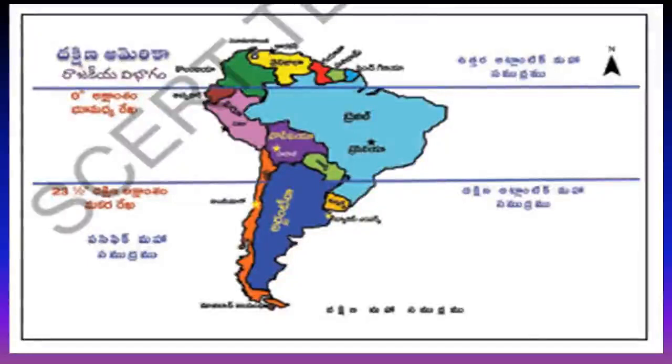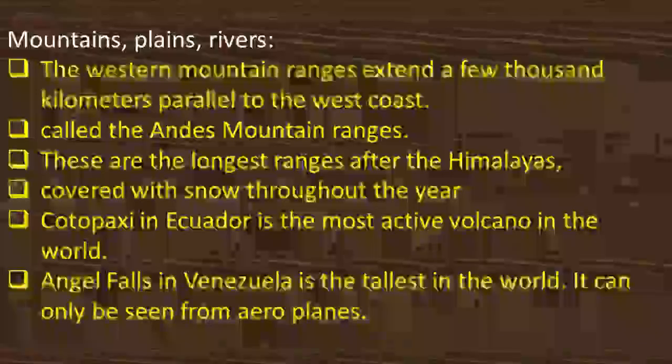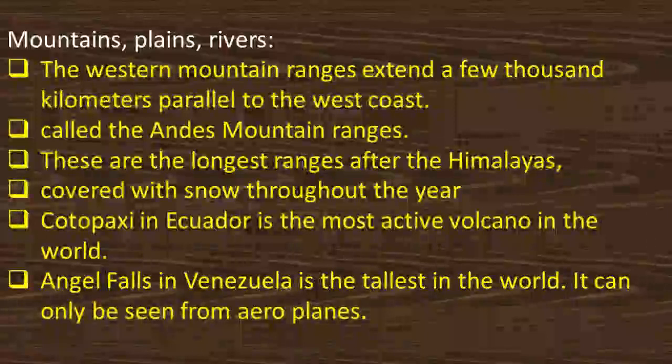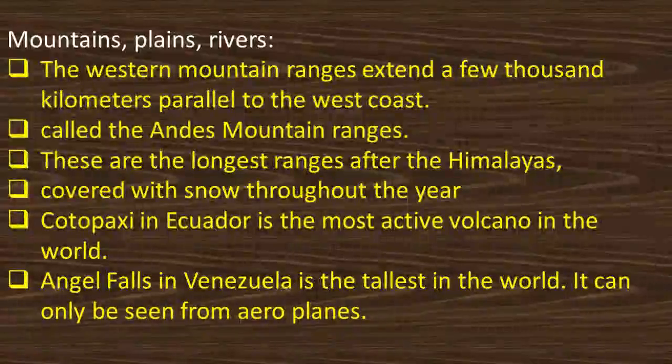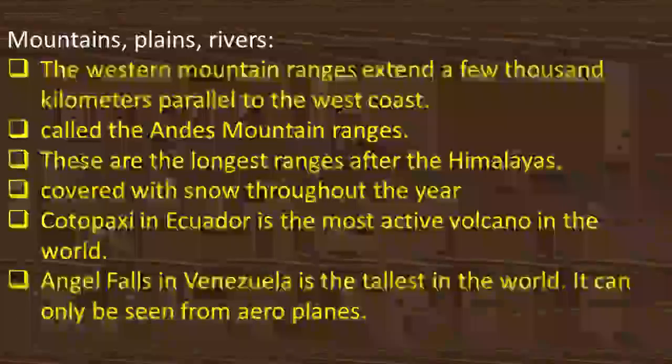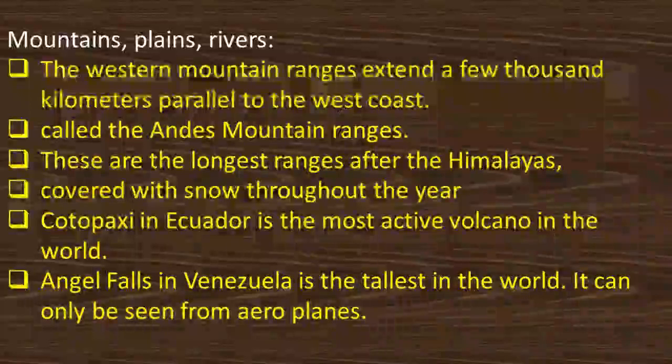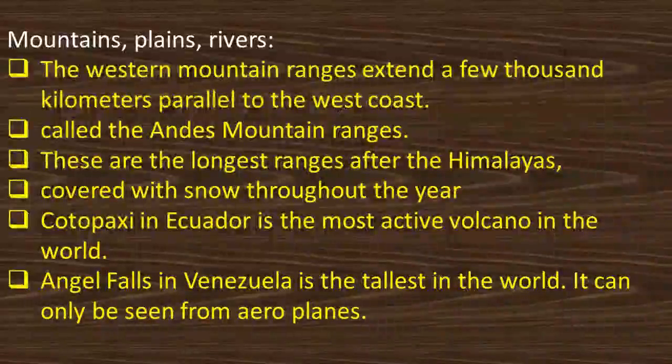The western mountain ranges extend a few thousand kilometers parallel to the west coast. Along the west coast we can see the quite lengthy parallel mountain ranges called the Andes mountains. These are the longest ranges after the Himalayas.